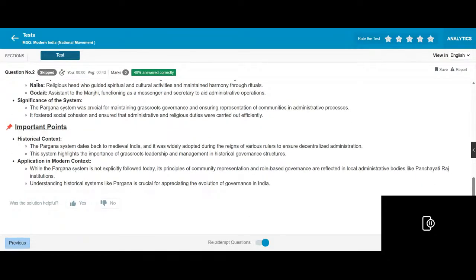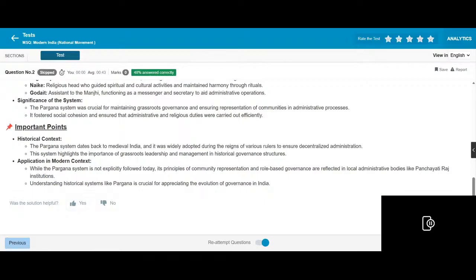The Pargana system is crucial for maintaining grassroots governance and ensuring representation of communities in the administrative process. It fosters social cohesion and ensures the administrative and religious duties are carried out efficiently. The Pargana system dates back to medieval India and was adopted during the reigns of various rulers to ensure decentralization. The system highlights the importance of grassroots leadership in the overall government structure.